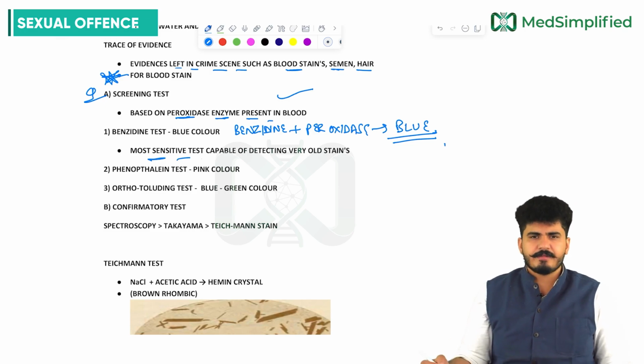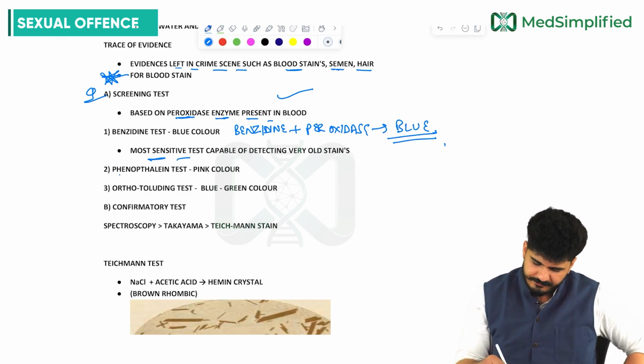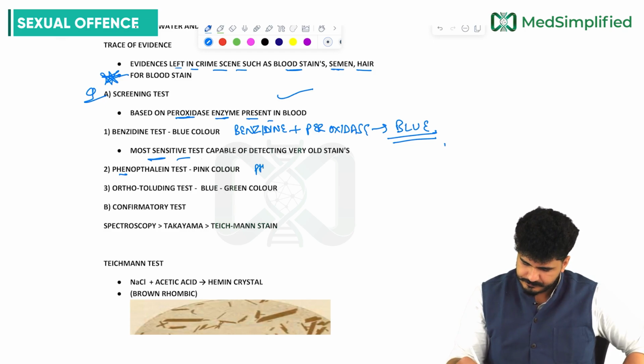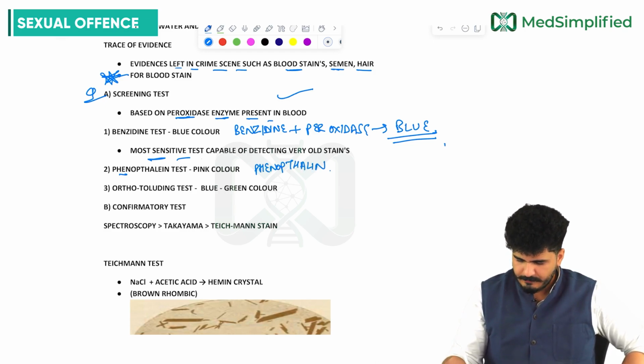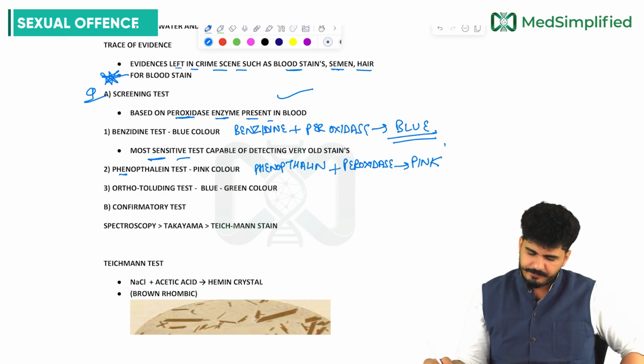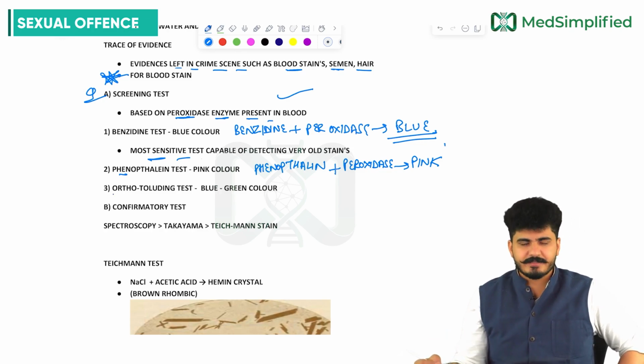This will confirm that there is a blood stain over there. Then phenolphthalein: phenolphthalein mixed with peroxidase will give you pink color. That will also confirm the blood stains.